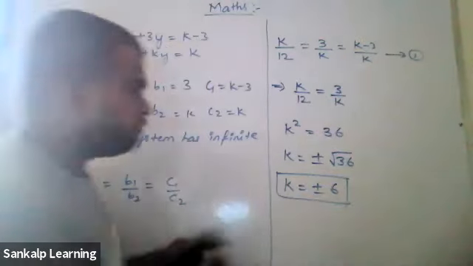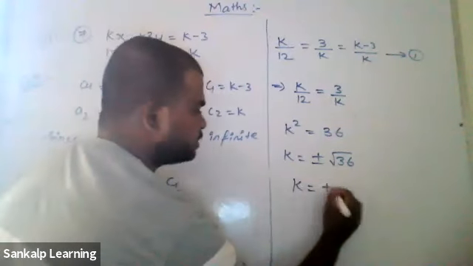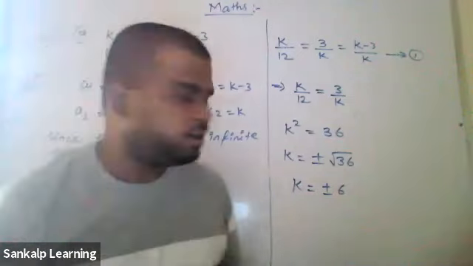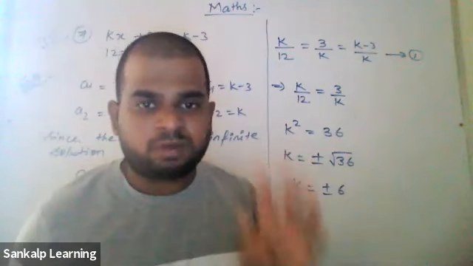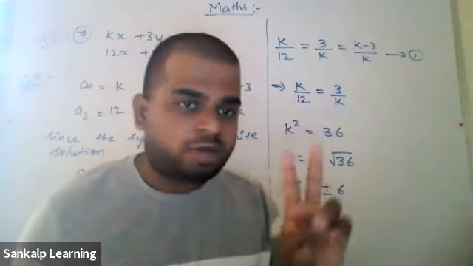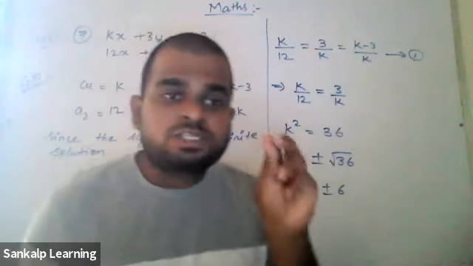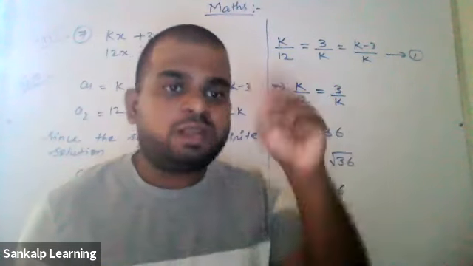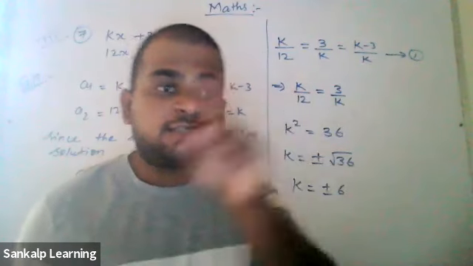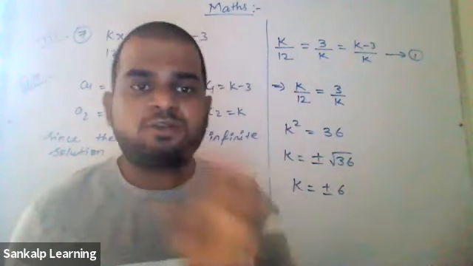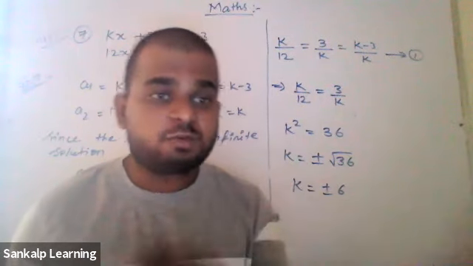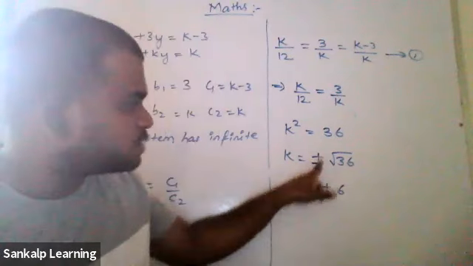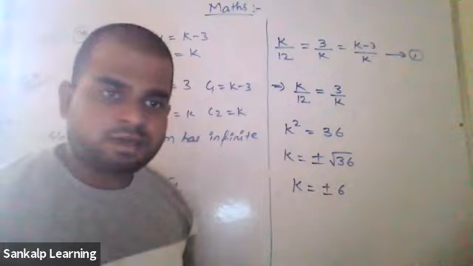This is not your final answer. Why is it plus or minus 6? I'll come to that part. The simple k square means k into k. Is there any doubt? Now I'm multiplying a number 2 times and getting 36. Which number multiplied 2 times will give you 36? It is plus 6 into plus 6 or minus 6 into minus 6, isn't it? Plus 6 into plus 6 will also give you 36. Minus 6 into minus 6 will also give you 36. That is why we take plus or minus. Is that clear? Yes, sir.